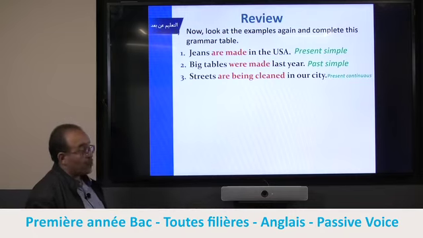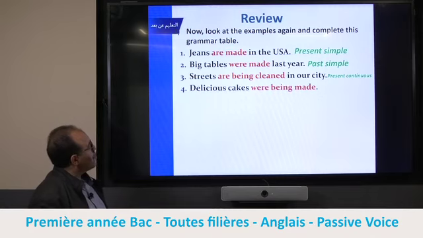That's present continuous. What about this one? Is it the same as number 3? That's past continuous. As you notice, we are using the auxiliary to be plus past participle, and in the case of continuous form, we should not forget being.